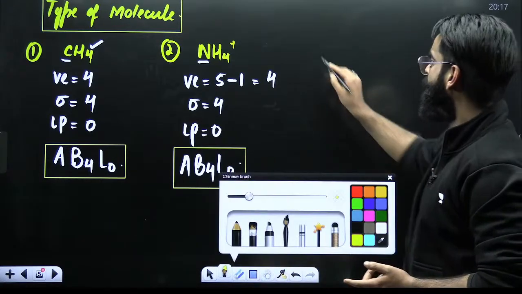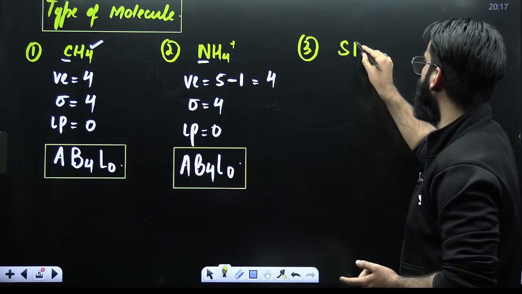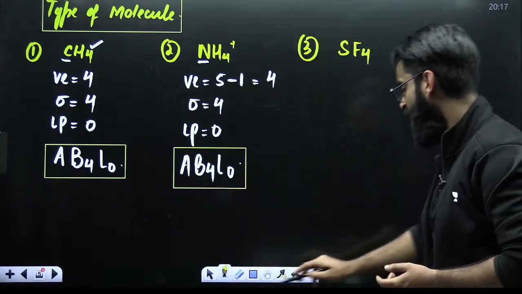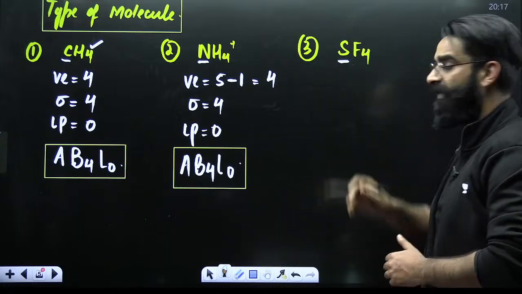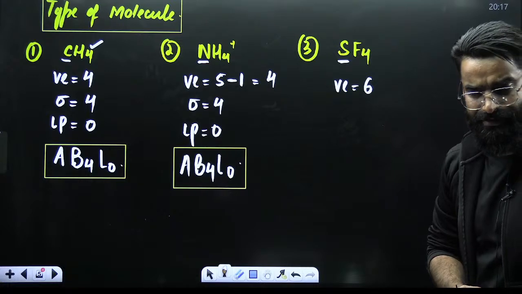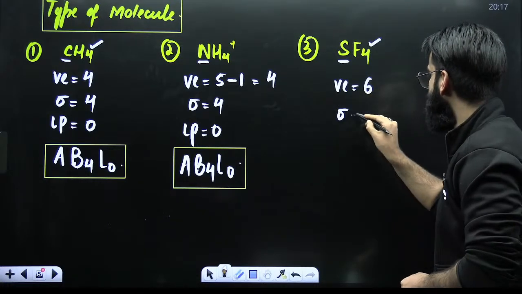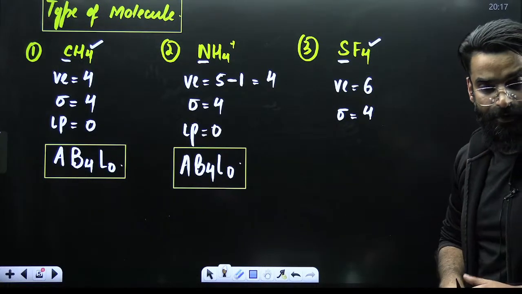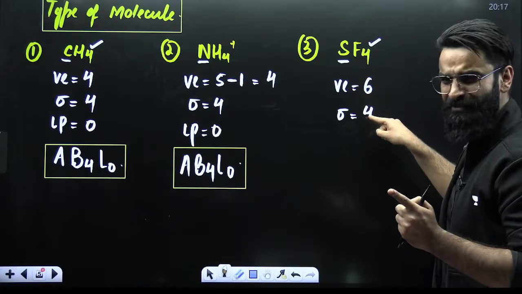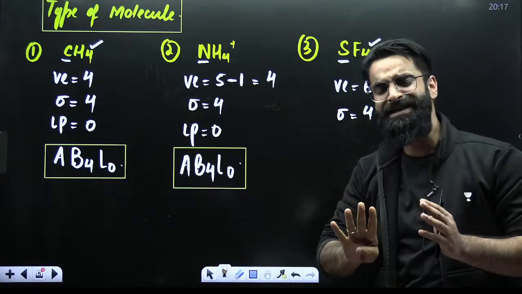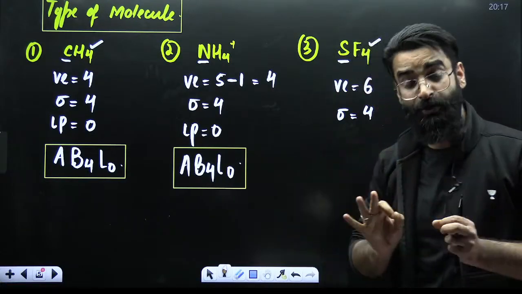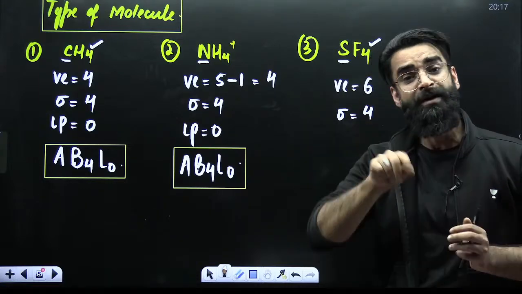My dear students, for example, you have got a molecule like this, SF4. Which one is your central atom here? Sulfur is your central atom. How many valence electrons does sulfur have? Sulfur has 6 valence electrons. How many surrounding atoms does it have? 4 surrounding atoms, which means 4 sigma bonds. Sulfur has 6 valence electrons and it's forming 4 sigma bonds. That means sulfur has utilized 4 of its valence electrons to form 4 sigma bonds.